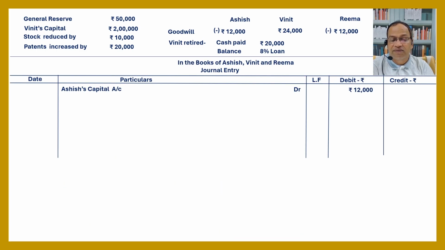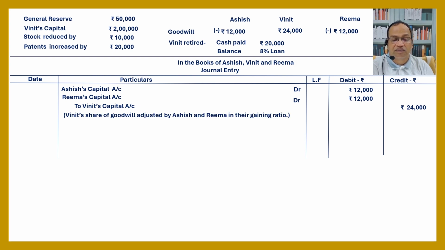Ashish's capital account debited 12,000, to Binit's capital 24,000. Rima's capital debited 12,000. So Binit's share of goodwill is adjusted by Ashish and Rima in the gaining ratio.